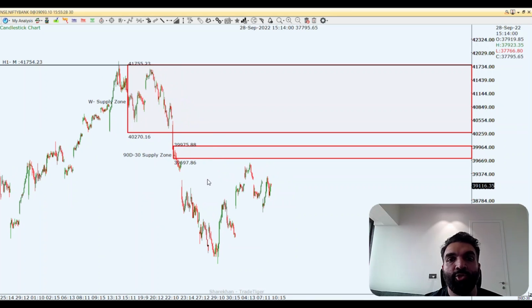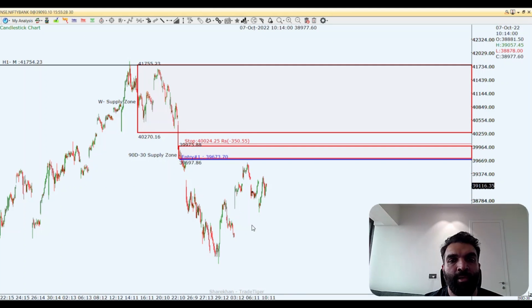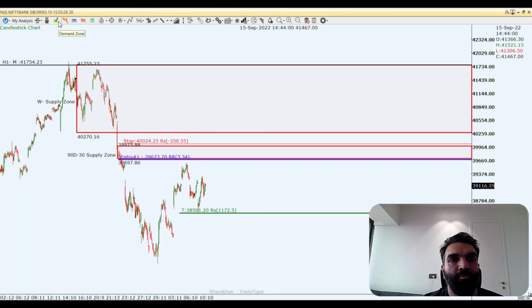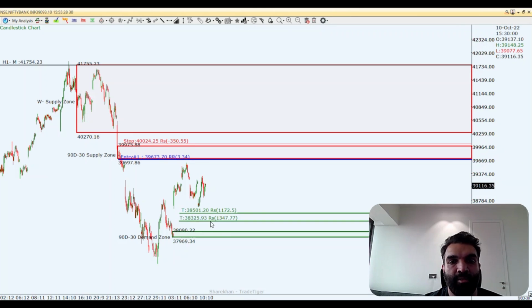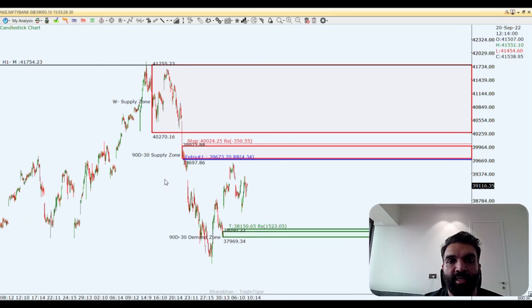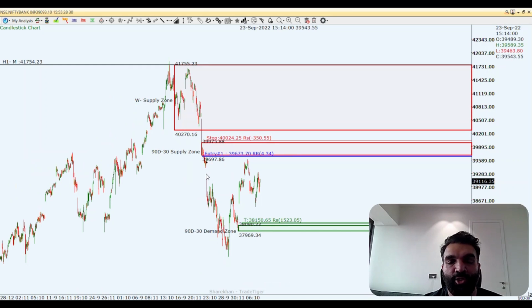तो यहाँ पे भी एक short setup Nifty Bank Nifty पे बन सकता है, where you are keeping your entry here, you keep a stop loss above this supply zone, and then you can reasonably take a target at least below this low, at least fair enough target. और अगर आप चाहें तो आप ये गैप फिल का टारगेट भी रख सकते हैं. So you can actually keep your target very very similar. So seems like a good trade setup on Bank Nifty and Nifty both, taking into consideration how the price action is behaving.